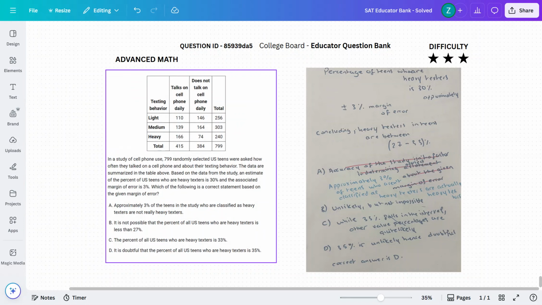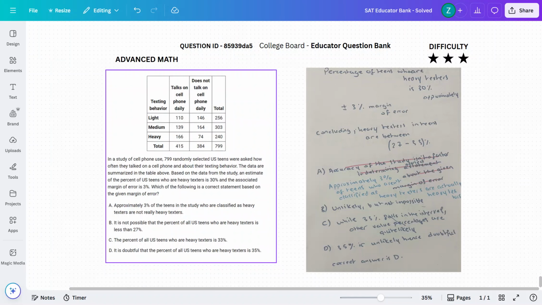799 randomly selected US teens were asked how often they talked on the cell phone and about their texting behavior. Data are summarized in the table above. Based on the data from the study, an estimate of the percent of US teens who are heavy texters is 30%, and the associated margin of error is 3%. Which of the following is a correct statement based on the given margin of error?